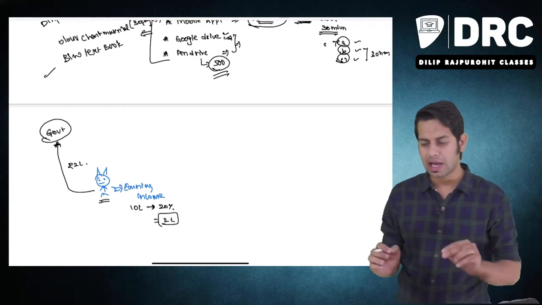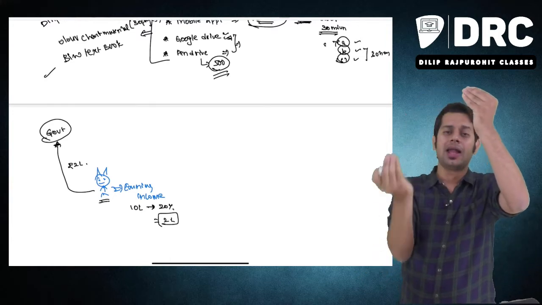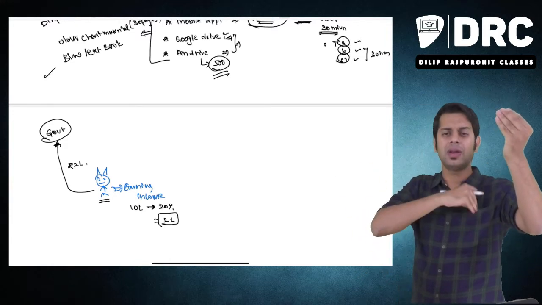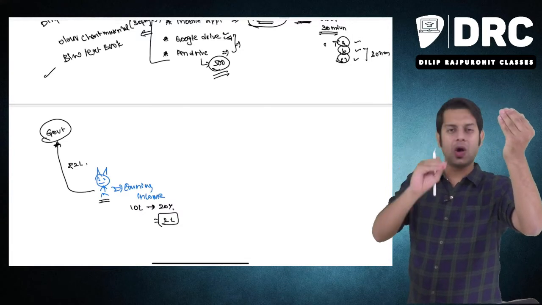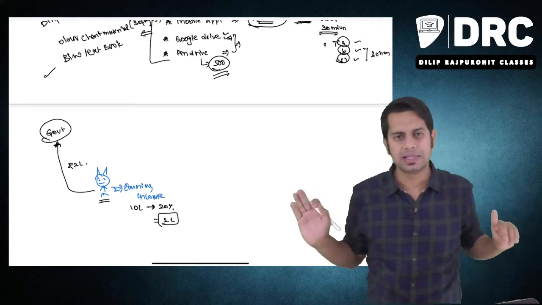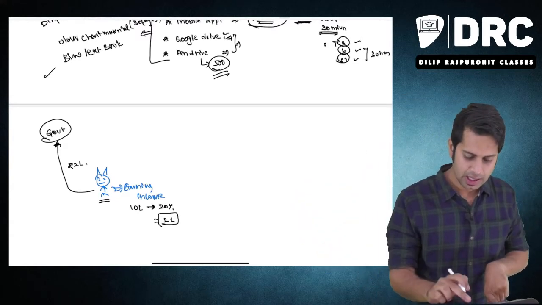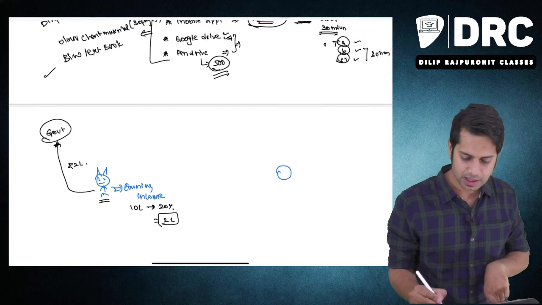In case of direct tax, what happens? The person who is paying the tax to the government and the person who is suffering, I am suffering, I am paying it out from my own pocket. The person who is suffering and the person who is actually paying to the government is the same person. Whereas in case of indirect taxes, it is not like this. In case of indirect taxes, what happens, sir?